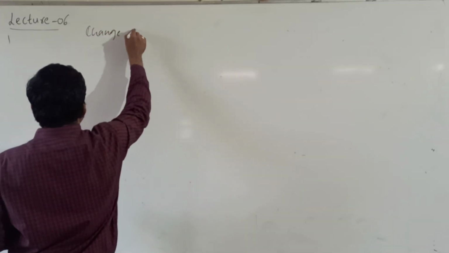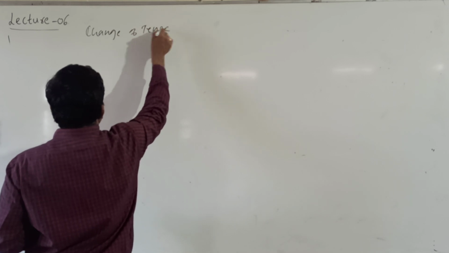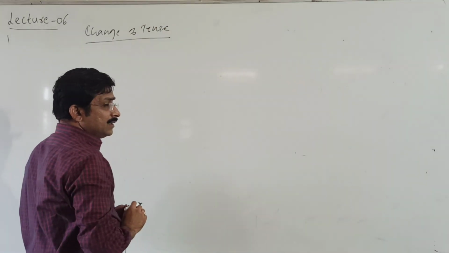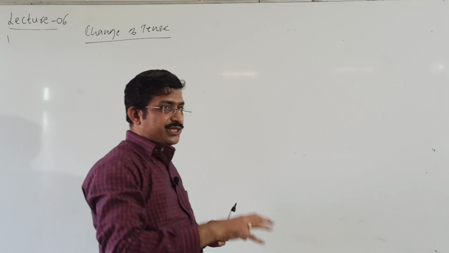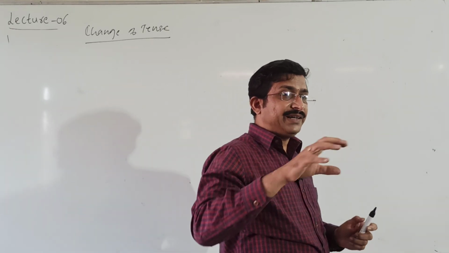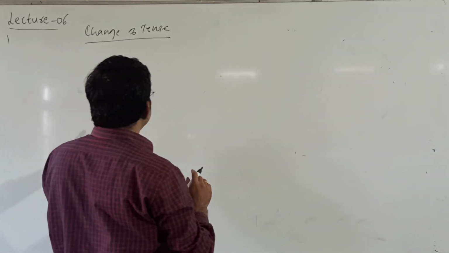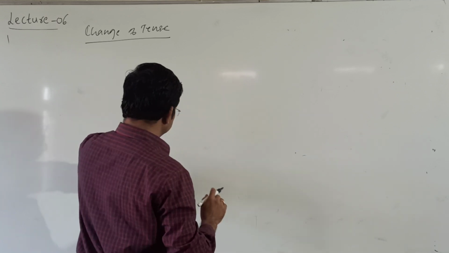Here, change of tense. What is the procedure to change of tense? Here I'll write 3 examples.